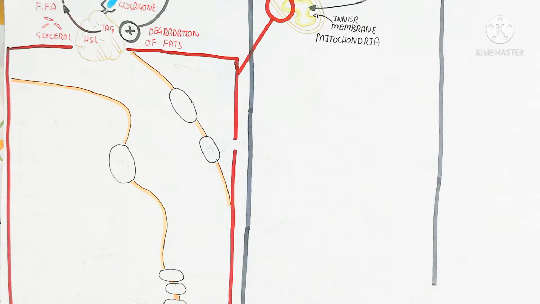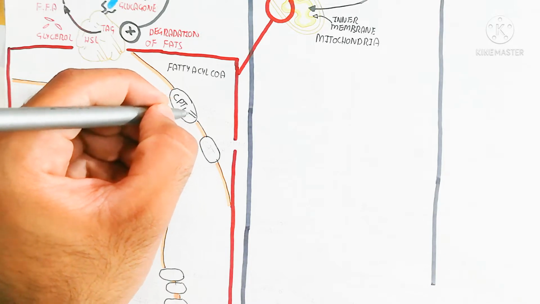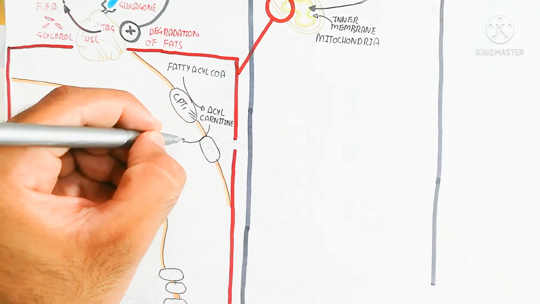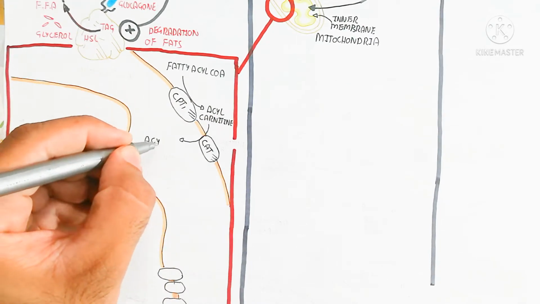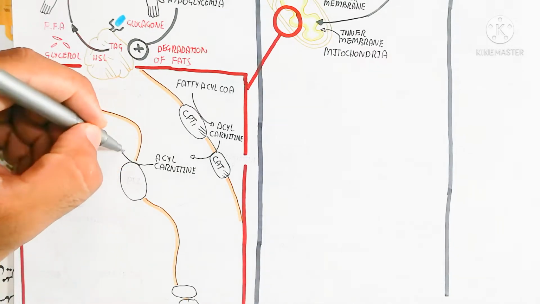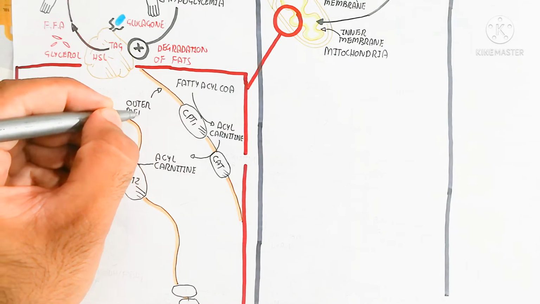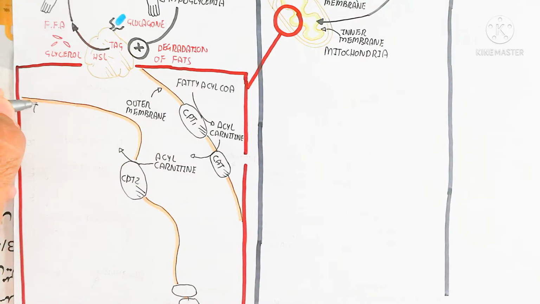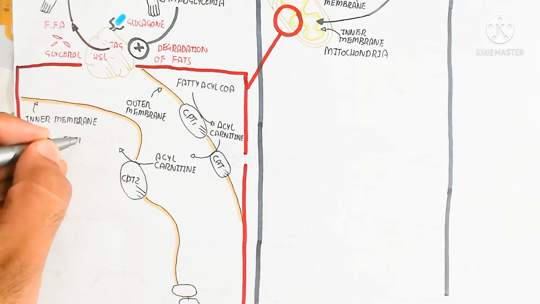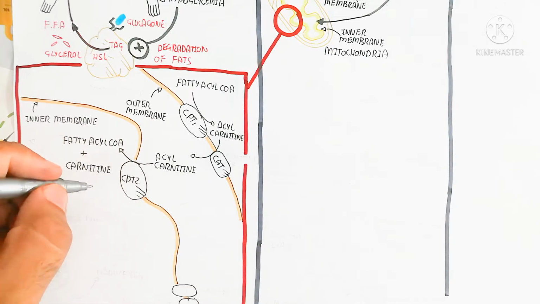The outer membrane contains CPT1, carnitine palmitoyl transferase 1, which converts fatty acyl CoA into acyl carnitine, and carnitine acyl translocase moves acyl carnitine into the inner mitochondrial membrane. Then carnitine palmitoyl transferase 2 moves acyl carnitine into the inner mitochondrial matrix and dissociates it into fatty acyl CoA and carnitine.